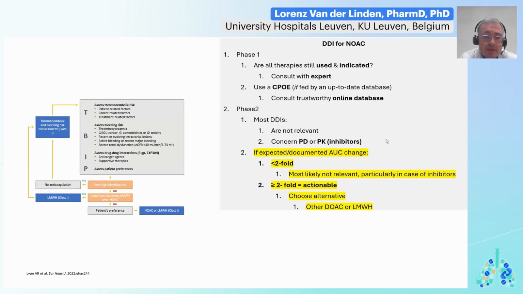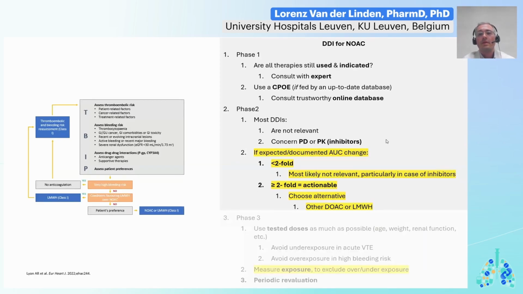We could draw inspiration from the FDA EMA framework. For example, if the impact is less than 2-fold, most likely it's not that relevant, and otherwise it is actionable. You should do something, and here I'd argue to select an alternative, for example, another DOAC with fewer drug-drug interactions or a low molecular weight heparin.